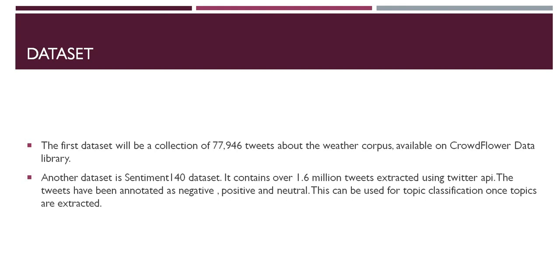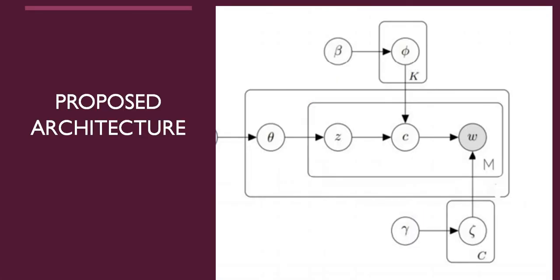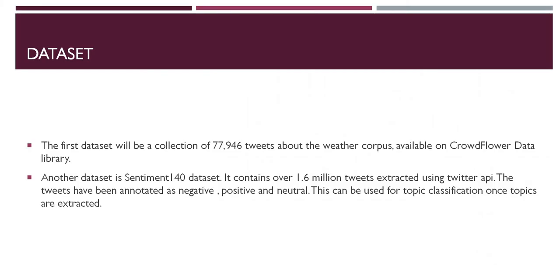One is primarily used in one of the papers which I have surveyed, the weather corpus data set. They used it for comparison between LDA and GSDMM. Now we will use this data set to compare GSDMM and the improved GSDMM, so we can see how the results vary.